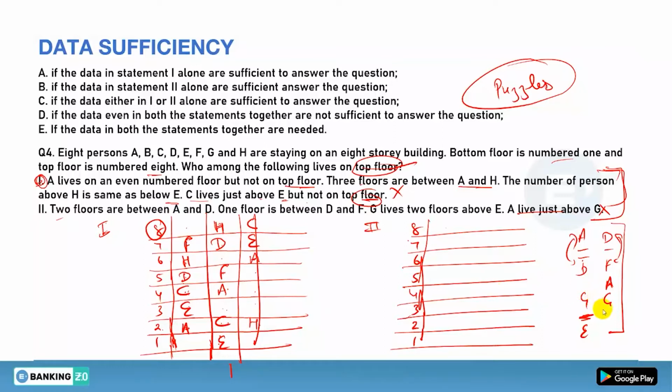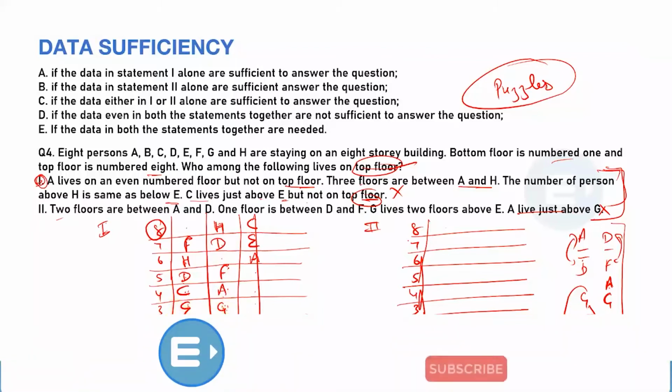Now what we have is that A lives just above G. So if A is here, G will be here. In this case, A is here, G will be here. Yes or no? Now between G and E, there is one person. So if G is here, leaving 1, E is not possible here. And there you have already E. So between G and E, there is already 1 person.